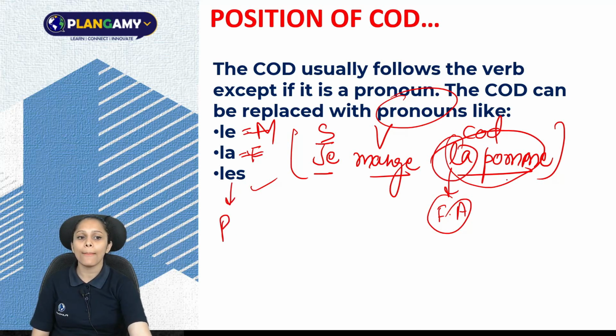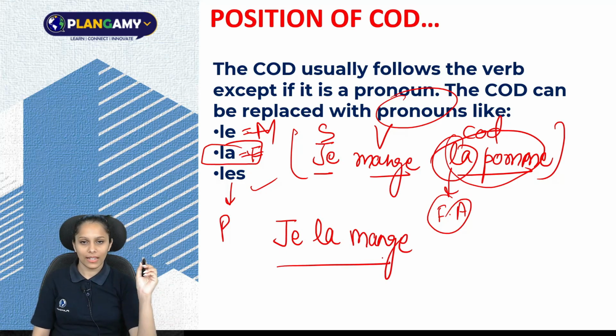So here la pomme is feminine, so I am pretty sure that I have to replace it with la. So it becomes je la mange. You will get some questions where they will ask you to replace it with the pronouns. So you have to do it in this way.